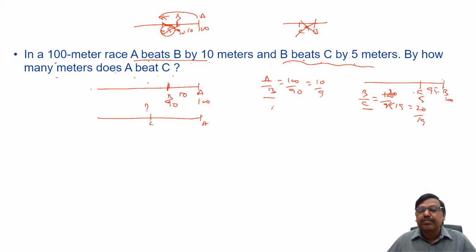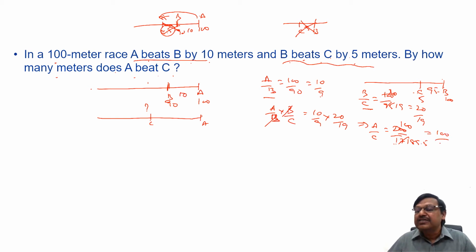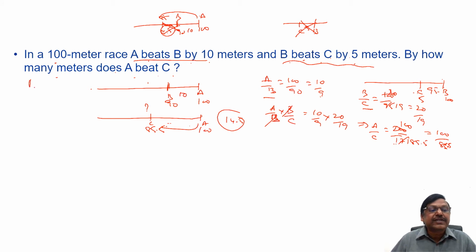Please remember that point. So now, you know A by B, you know B by C. We have to find A by C. Multiply A by B into B by C. A by B is 10 by 9. B by C is 20 by 19. You can see B gets cancelled. A by C equals 200 by 171. When A runs 200, C will run 171. But I have only 100 meters. Cancel this, 200 goes to 100, 171 goes to 85.5. When A runs 100, C runs 85.5, means A beats C by how much? 14.5. That 14.5 is our answer.